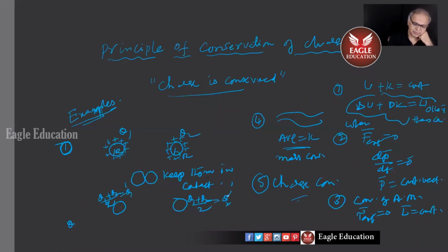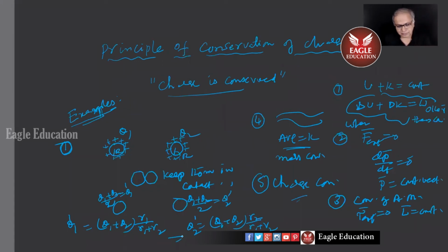So Q1 dash in general will be total charge Q1 plus Q2 into R1 by R1 plus R2 for the first sphere, and Q2 dash equals total charge Q1 plus Q2 into R2 by R1 plus R2, where R1, R2 are the radii of the spheres. The total charge initially is Q1 plus Q2, and the final charge is also Q1 plus Q2. That's what you mean by charge conservation.